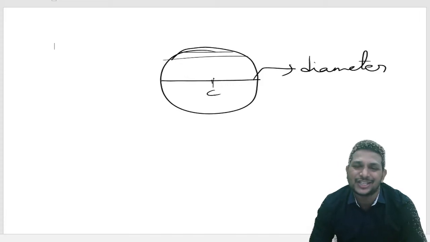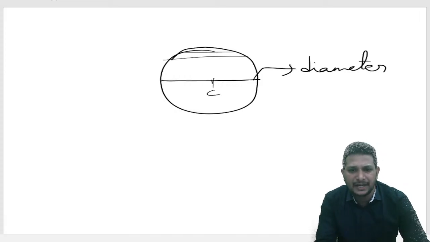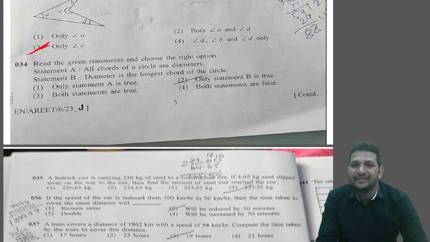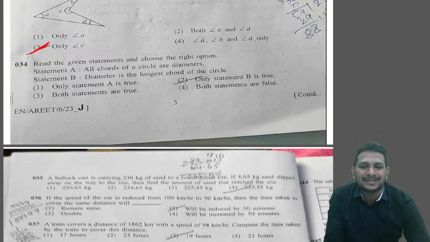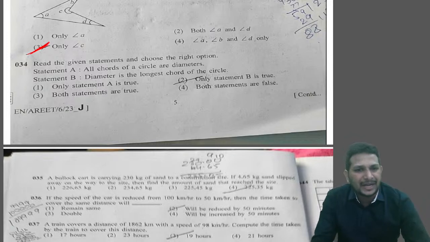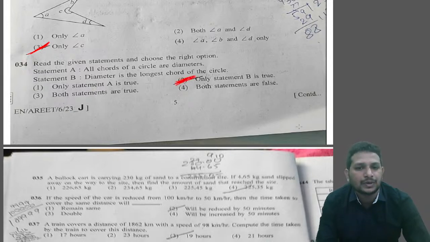So statement A, that all chords are diameters, is wrong, because only the longest chord is known as the diameter. Statement B is correct, which is option 2. Now, let's see the next question.